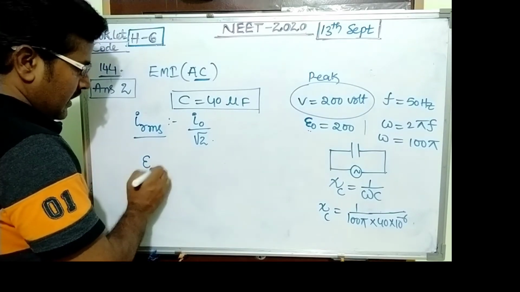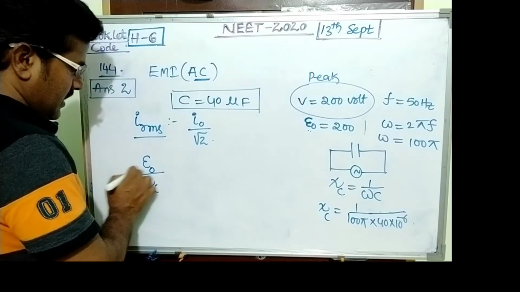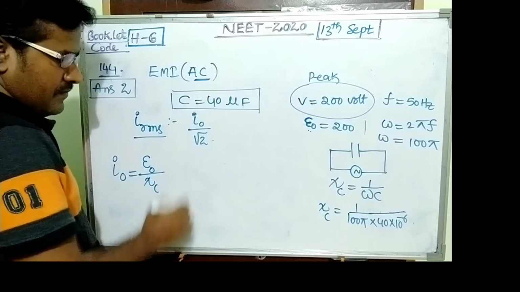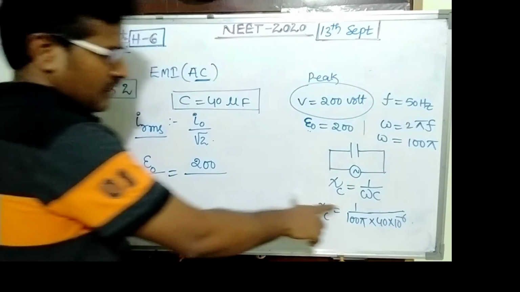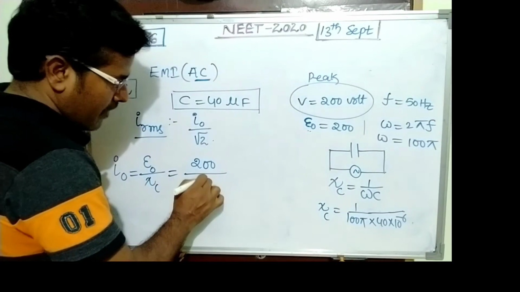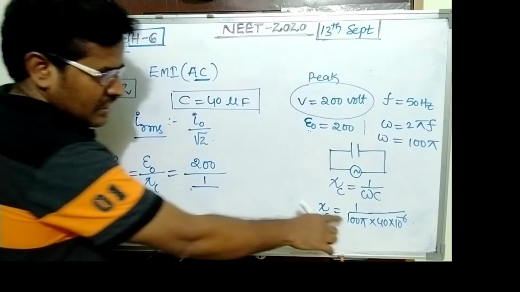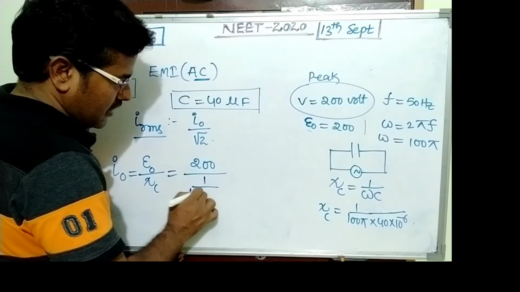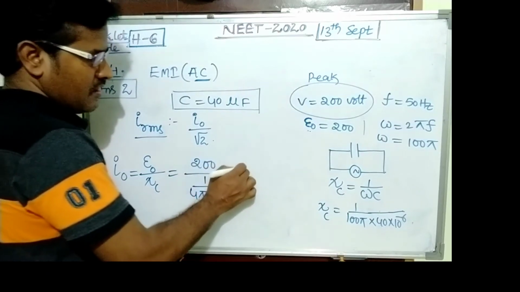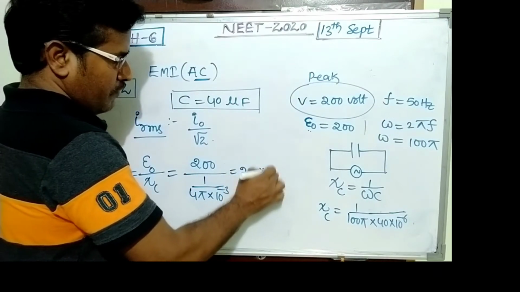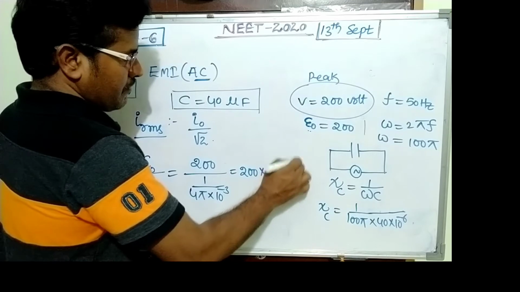Then E naught upon XC is I naught. So E naught is 200 upon XC, which is 4 pi into 10 power minus 3. Its value is 200 into 4 pi into 10 power minus 3.